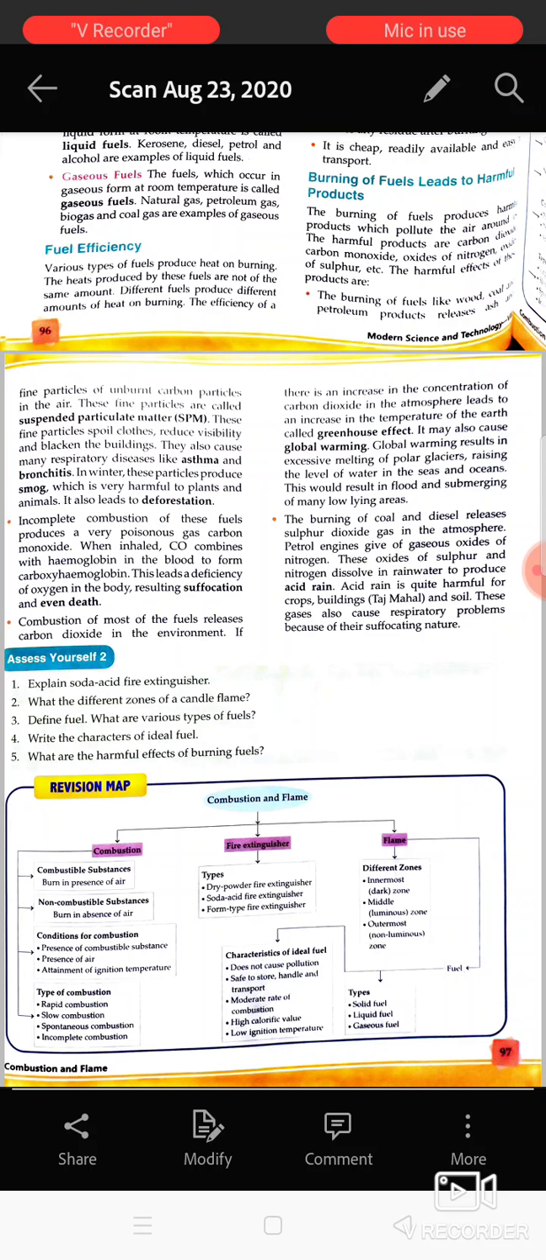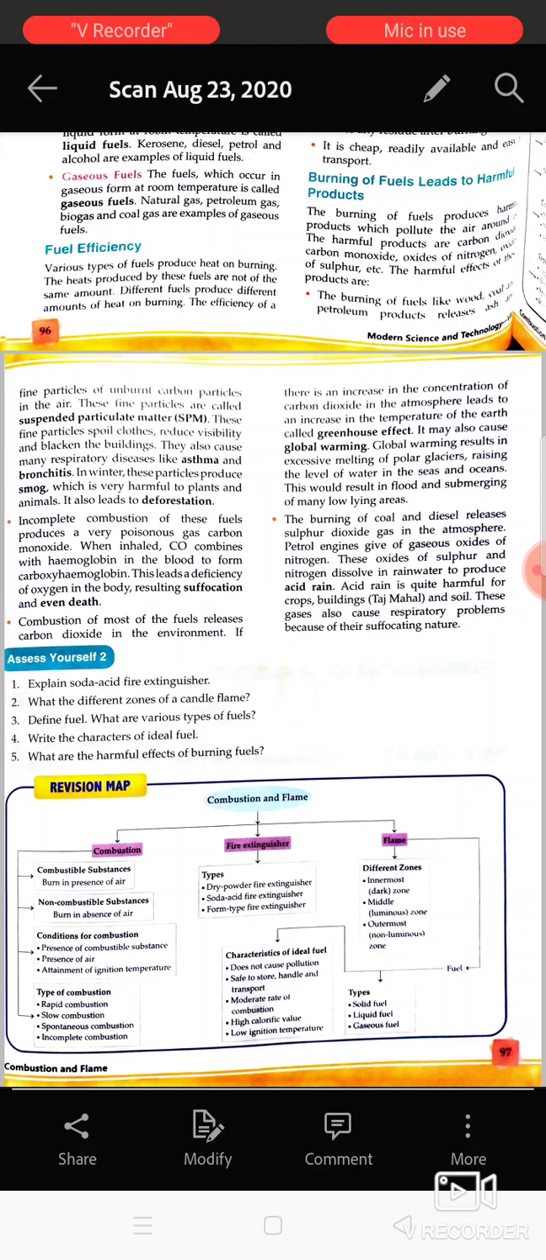And other than that, when there is incomplete combustion, meaning the substances are not completely burnt, at that time carbon monoxide gas is formed. If this carbon monoxide gas reaches your blood, it is absorbed by the blood, and it forms carboxyhemoglobin. And that hemoglobin, which is having carbon monoxide, lowers the oxygen level in your body, and due to that you feel suffocated, and due to the suffocation you may die also.